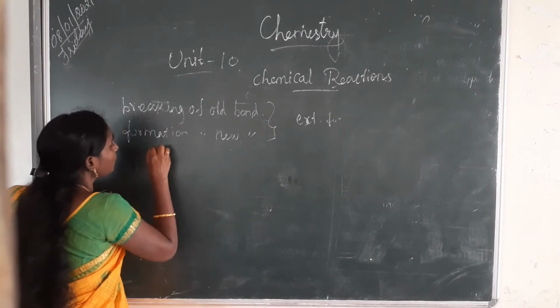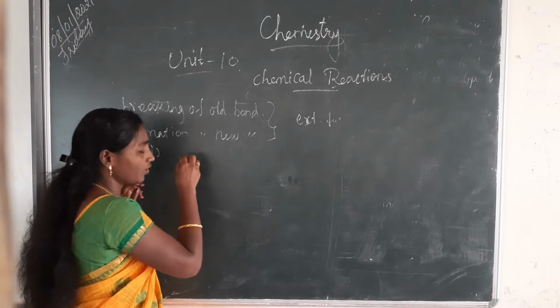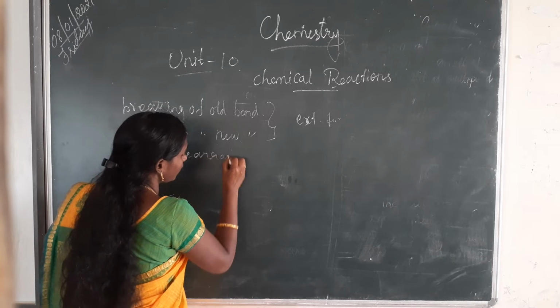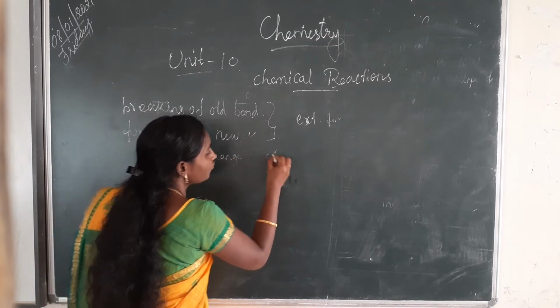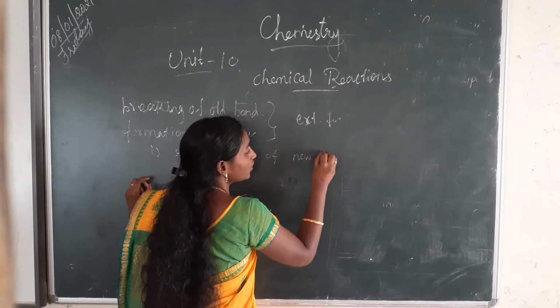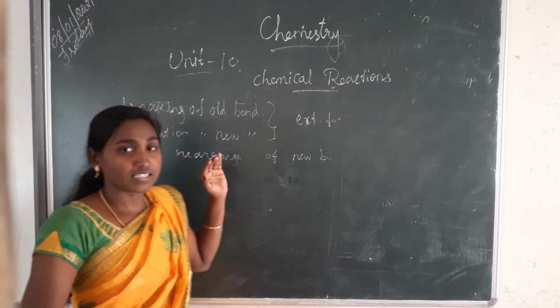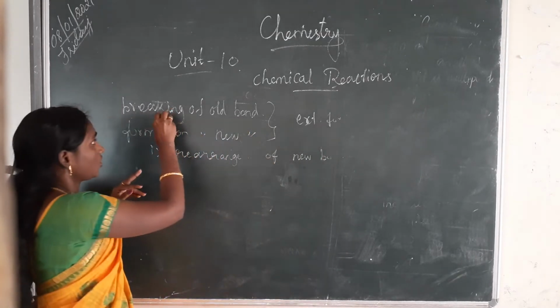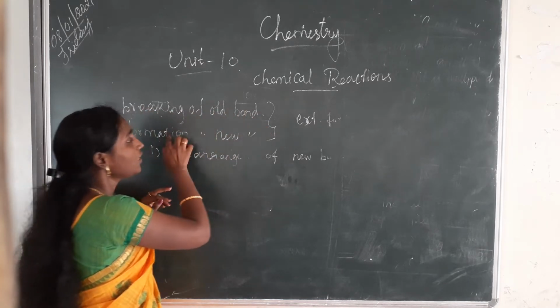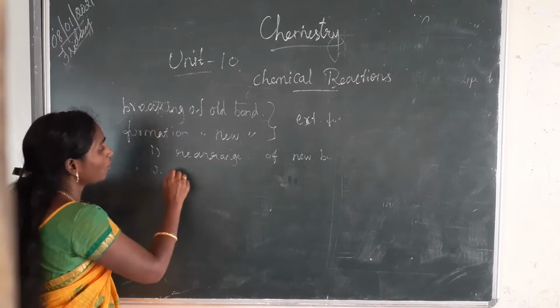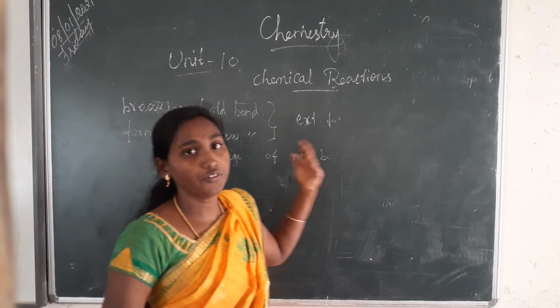First one, rearrangement of new bonds. Second one, breaking of old bonds and formation of new bonds.